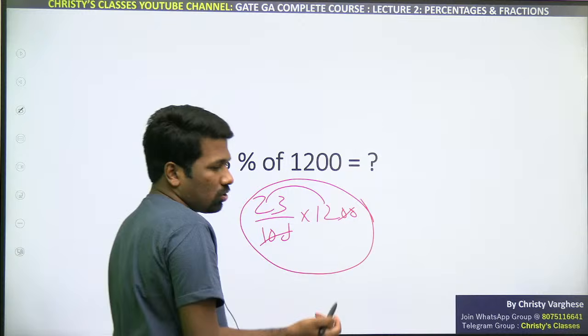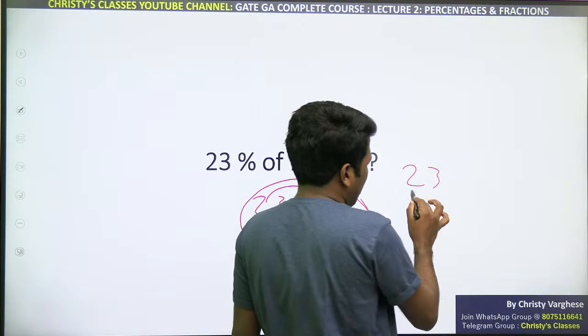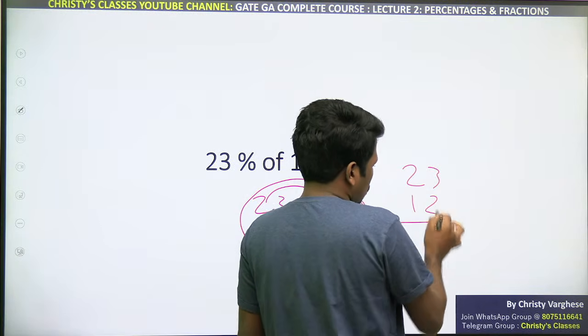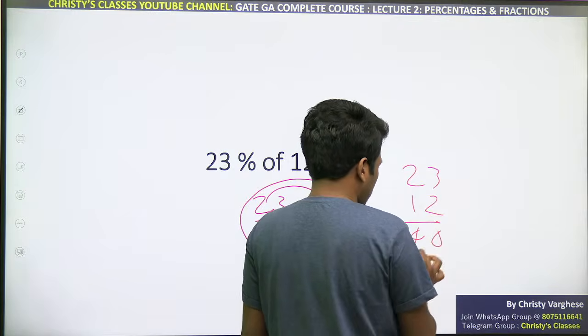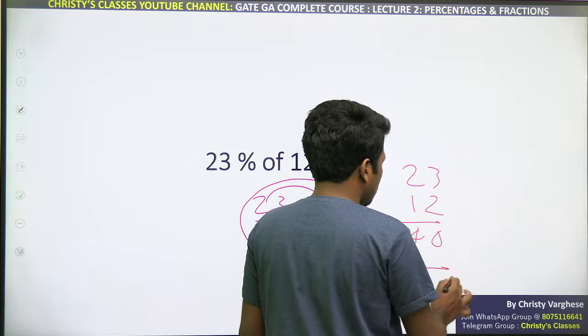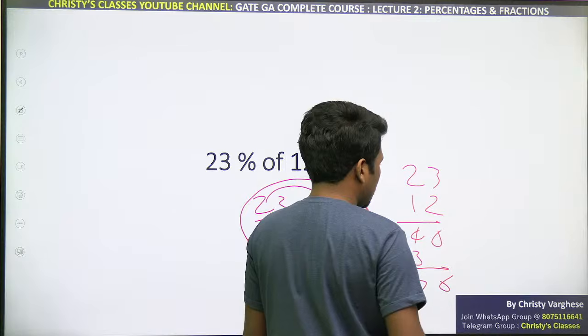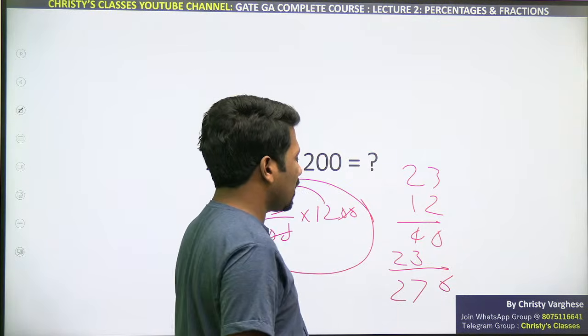Uske baad 23 into 12. 23 into 12, either paper mein aisa karna padega, 2 into 3, 6, 2 into 2, 4, 1 into 3, 3, 1 into 2, 2, 6, 7, 2. But this is very time consuming, na?